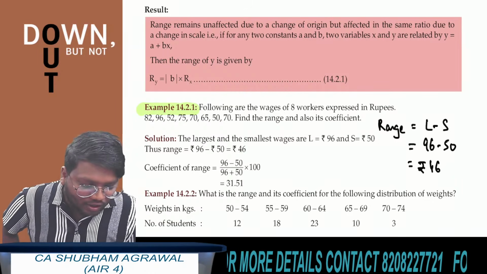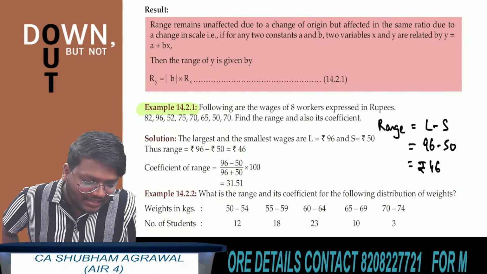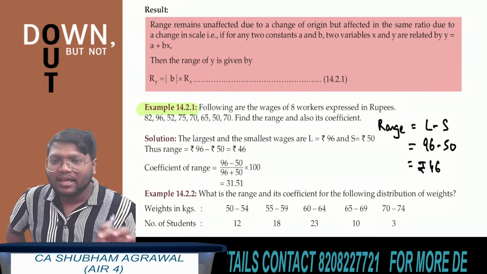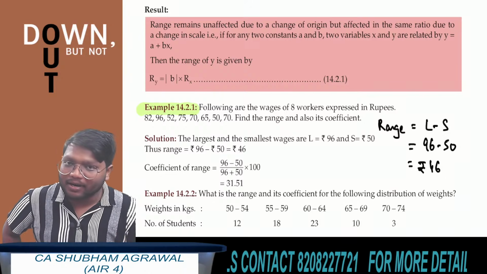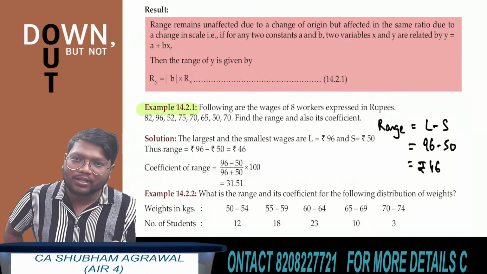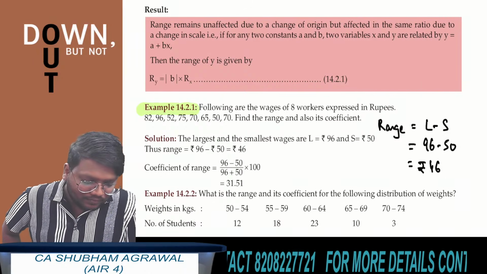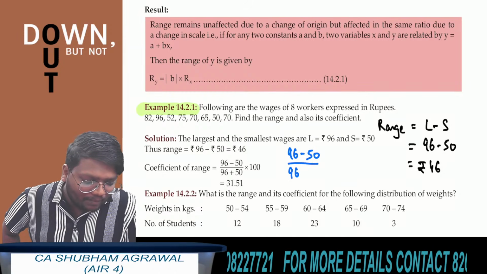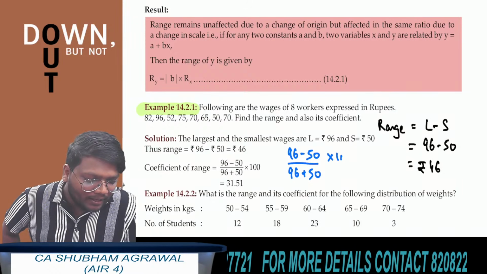Now find the coefficient of range. What is the answer for the coefficient of range? What is the formula for coefficient of range? First write down the formula. L minus S upon L plus S multiplied by 100. Now in that formula substitute the values of L and S. You will get the answer. So L minus S, 96 minus 50, divided by L plus S, 96 plus 50, multiplied by 100.